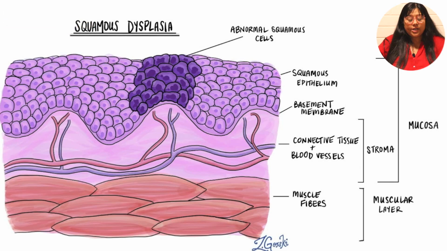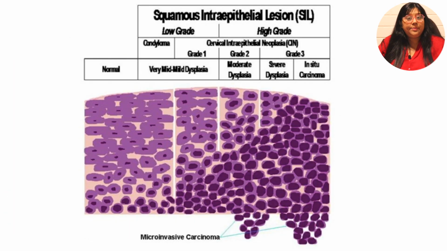And another feature which I have not shown here, but you should always remember, is presence of increased number of mitosis. So this was an example of squamous dysplasia. And the most common squamous dysplasia you can see in cases of cervical intraepithelial neoplasia in cervix.